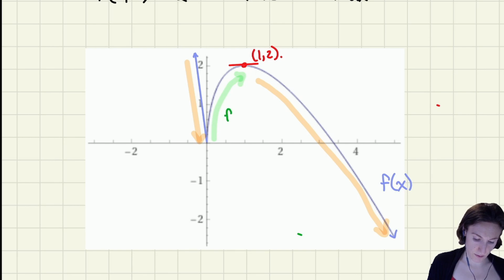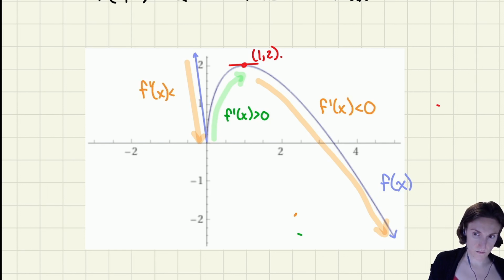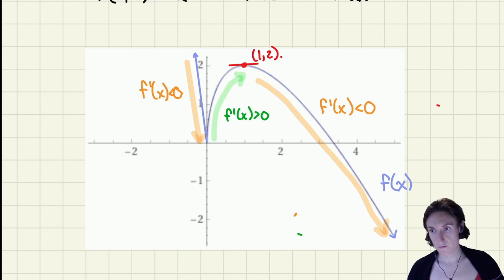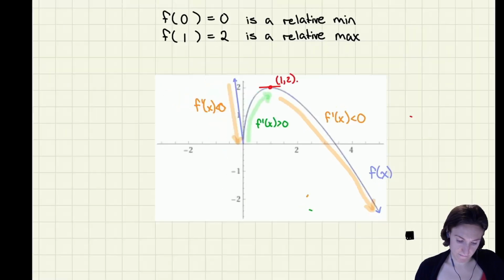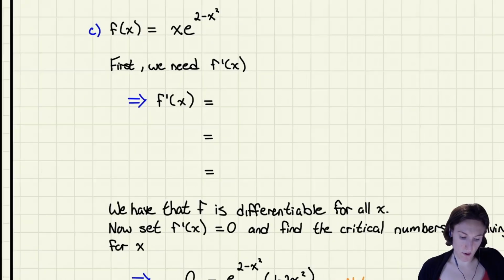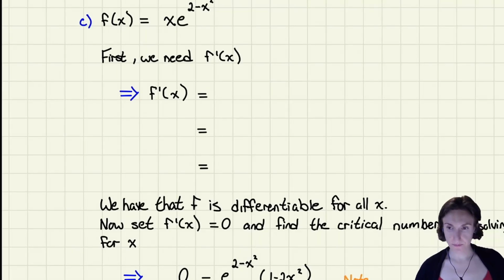Okay, so this is where our derivative is positive, and these spots is where our derivative is negative. Okay. One more. The more examples you see of this, the better.